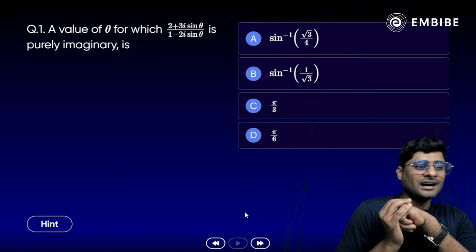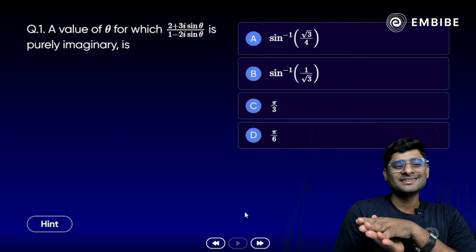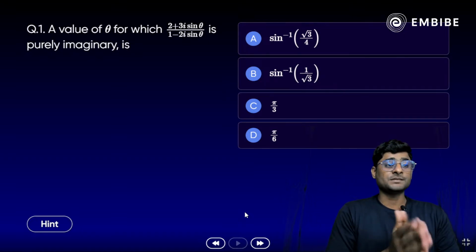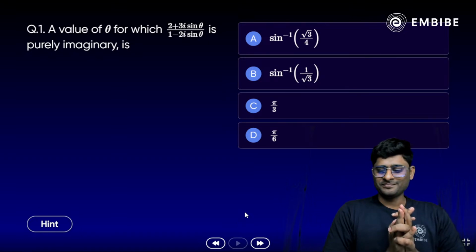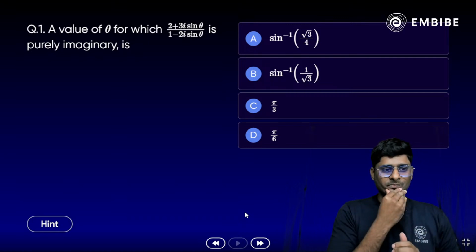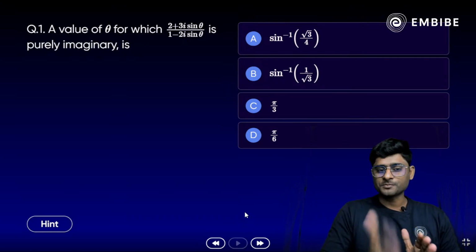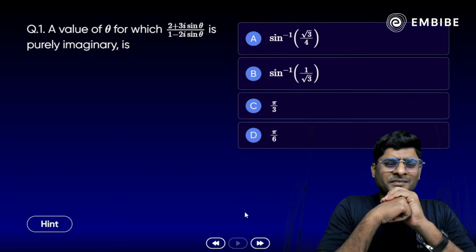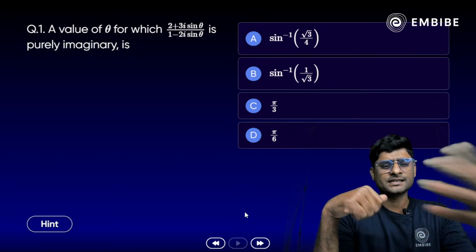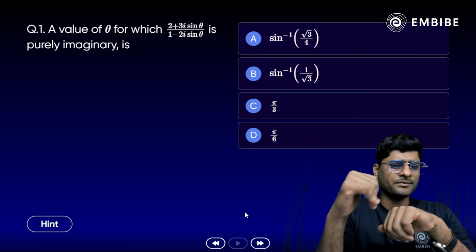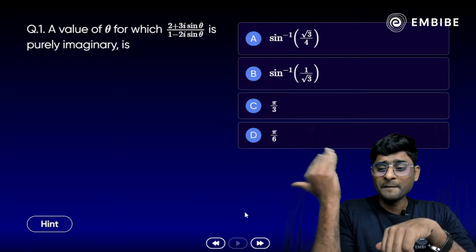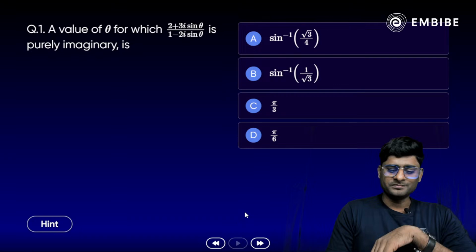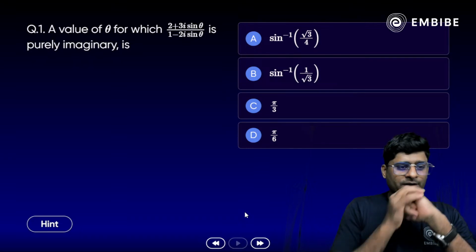The first one: a value of theta for which (2 plus 3i sin theta) divided by (1 minus 2i sin theta) is purely imaginary. Which option is true here? Think about it and give me the answer. Option A, B, C, D: sin inverse root 3 by 4, sin inverse 1 by root 3, pi by 3, pi by 6. Which one is correct here? Take your time, all of you. How do we approach here?